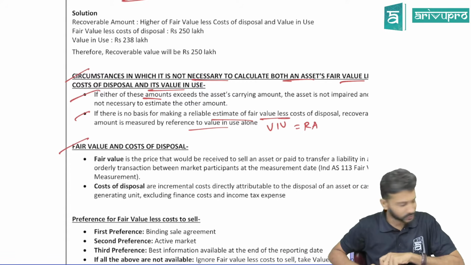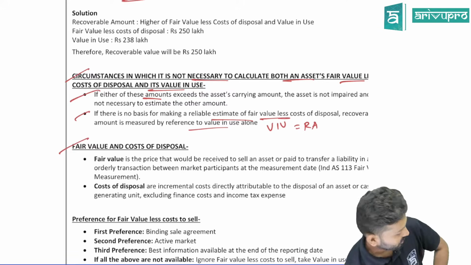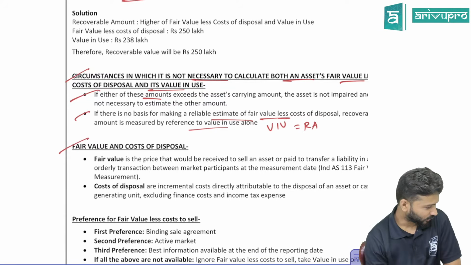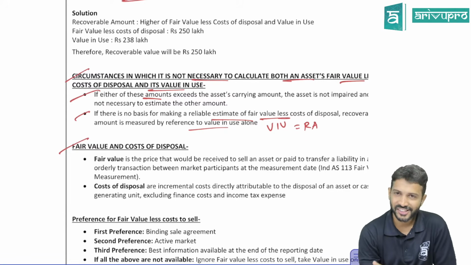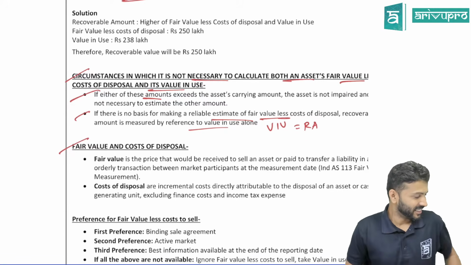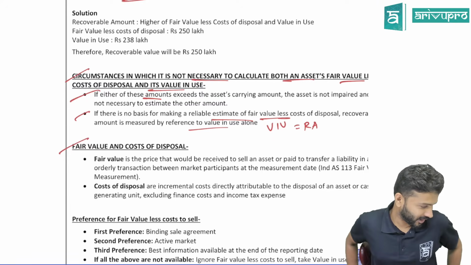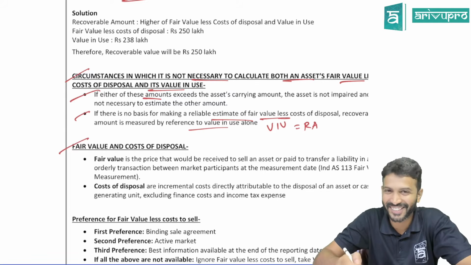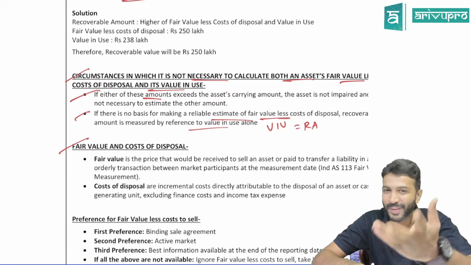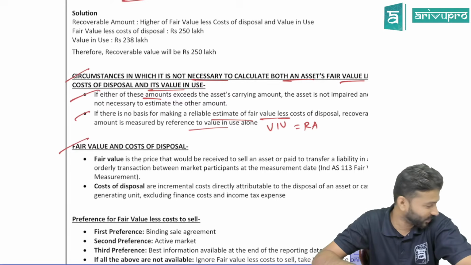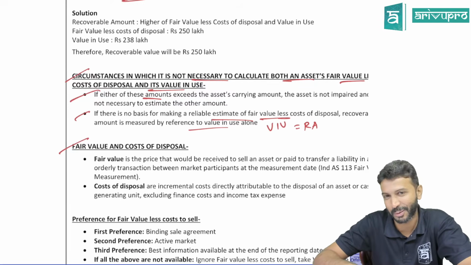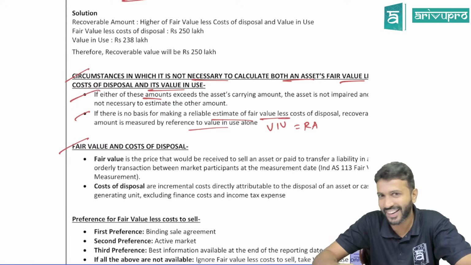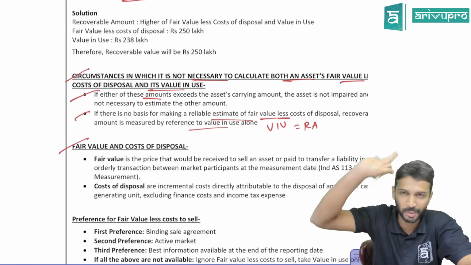Hectic season going on in office, huh? Those of you who are going for articleship, July month. So a lot of individual filings going on. You're slogging, or still chilling in office? Yes, sir. Hectic, sir. Principal is not even giving extra fees, sir. Same stipend, but he's asking us to work extra. Correct, no? At least you must be getting nice meals, no? At least that's what used to happen in our office. Whenever the tax audit season used to come, or even for individual filing, we used to stay late, but at least we used to get some nice meals.